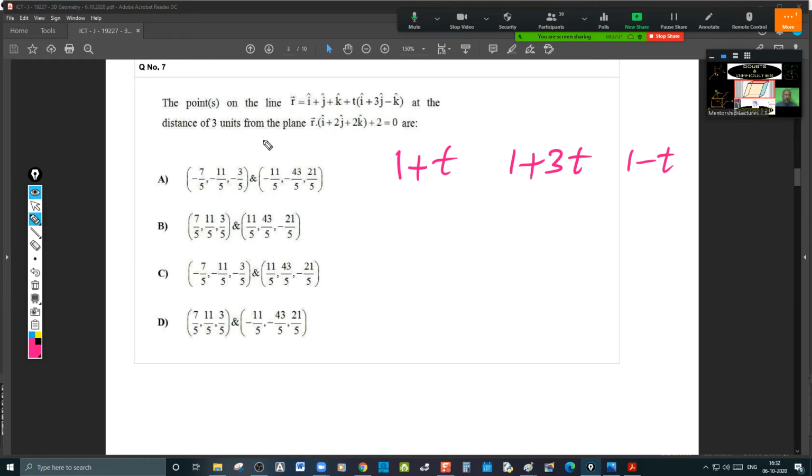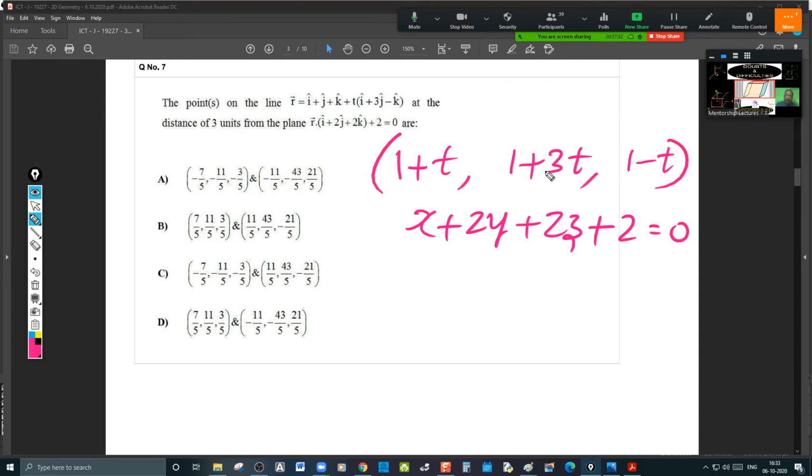And this point is at a distance of 3 units from the plane. Take the plane in the Cartesian form so that you will be comfortable. r bar is nothing but x, y, z. See, this becomes x plus 2y plus 2z plus 2 is equal to 0. You find out the perpendicular distance from this point to the plane and equate it. That is 1 plus t plus 2 plus 6t plus 2 minus 2t plus 2 under the modulus.